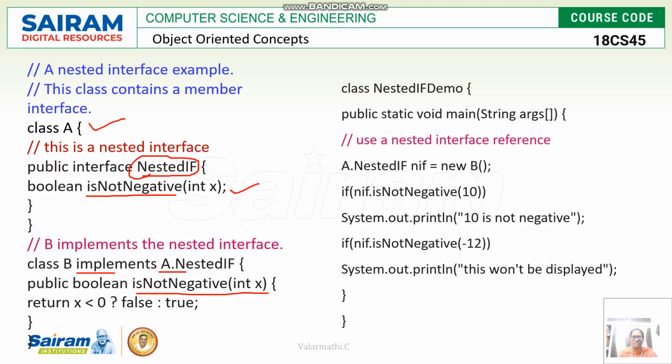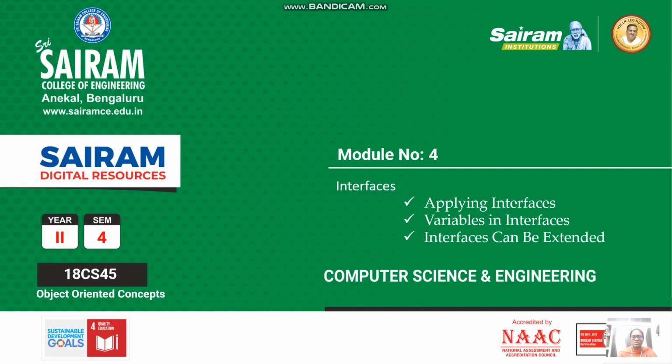Now we are going to check the NestedIF demo in the main class. The main class is called NestedIFDemo, and here A.NestedIF nif is equal to new B, the object is created. Now the value is 10. So 10 is not negative, so it will be printed. And now the value of minus 12. So this won't be displayed. Likewise, it is defined, right?